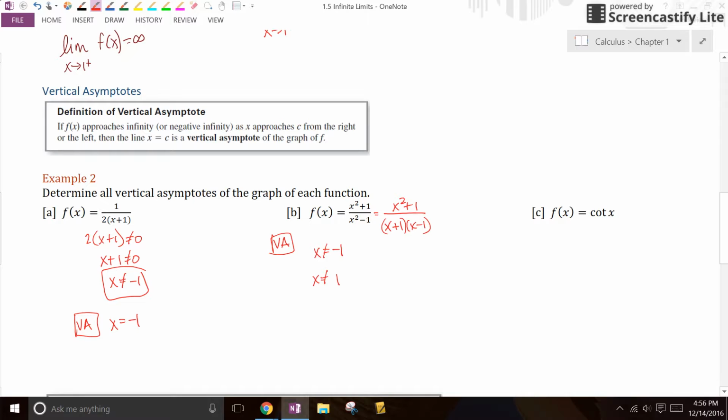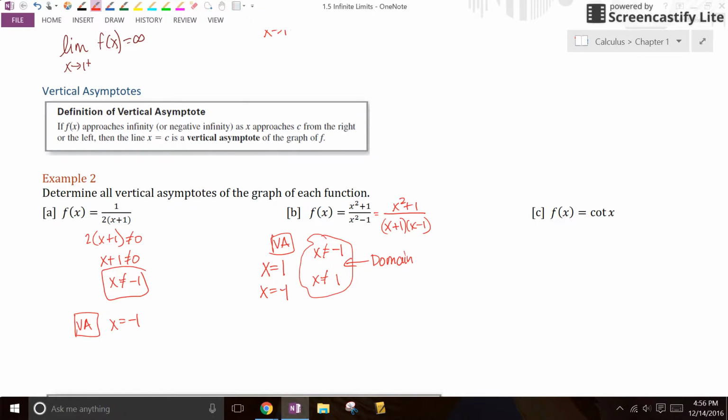And make sure you know they're lines, right? They're equation of line, so make sure you write the equation of a line. If I should be a little more careful, the way I said this part right here, the asymptotes would be x equals 1 and x equals -1. This is kind of like a domain restriction here, where I can't let it be -1 or 1. So vertical asymptote is the equation of a line, and that is the line.